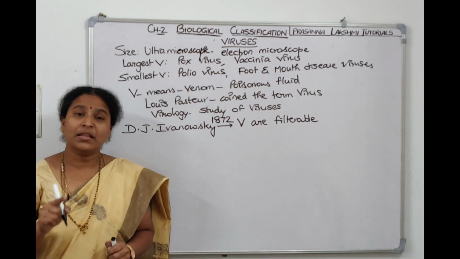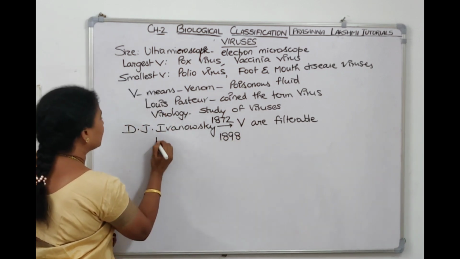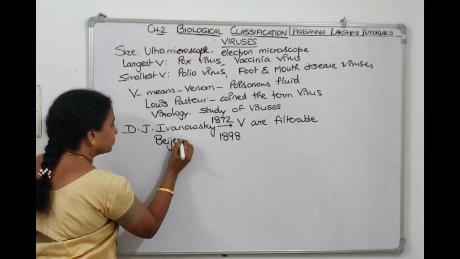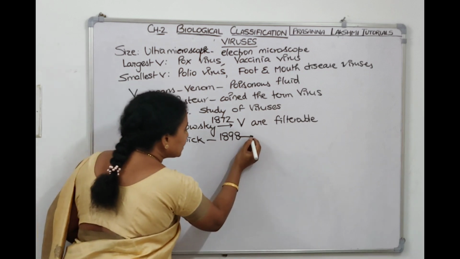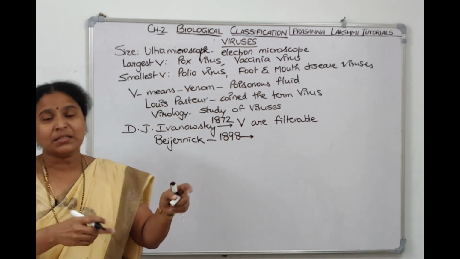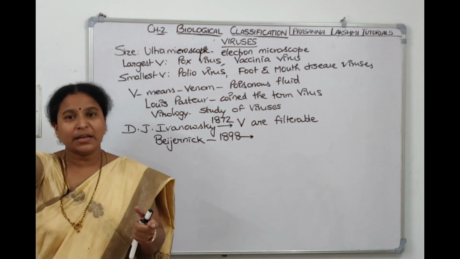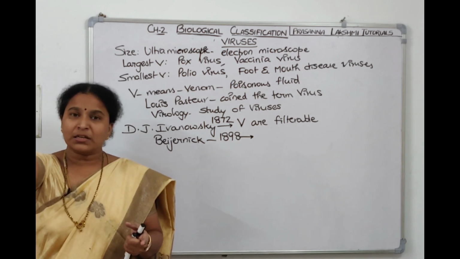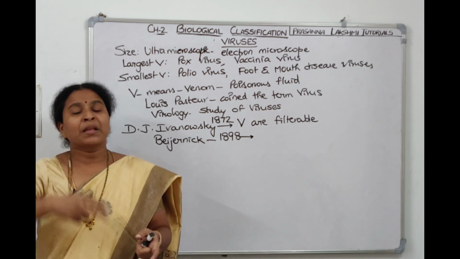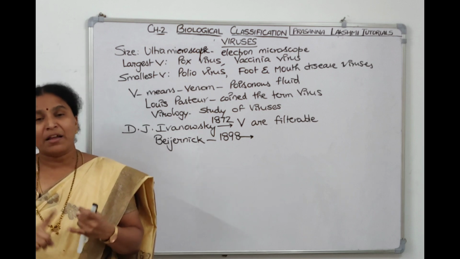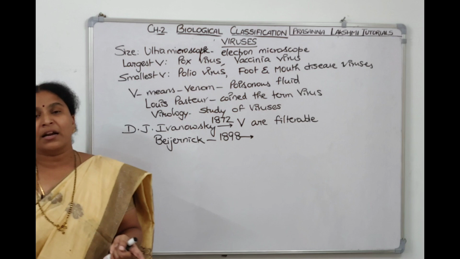Then came Beijerinck in the year 1898. What did Beijerinck do? He took the liquid from infected plants and filtered it, and when he sprayed it on healthy plants, they also got the disease. He told that this fluid contains the infectious agent and is spreading. He used a phrase called contagium vivum fluidum. The fluid is contagious and can transmit disease from one plant to another.